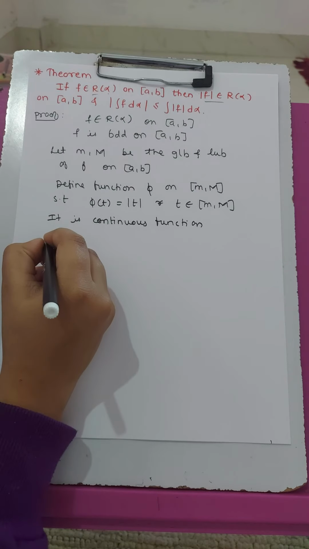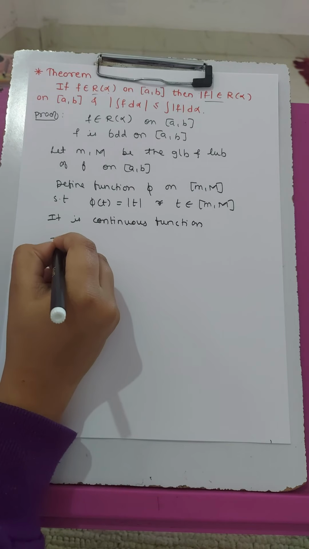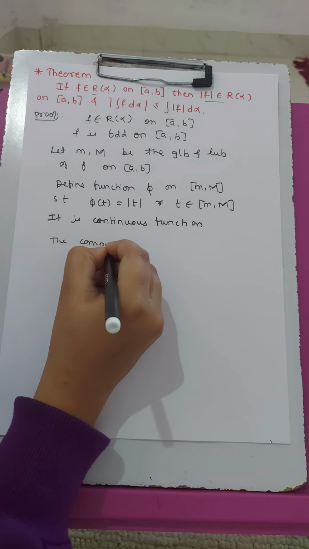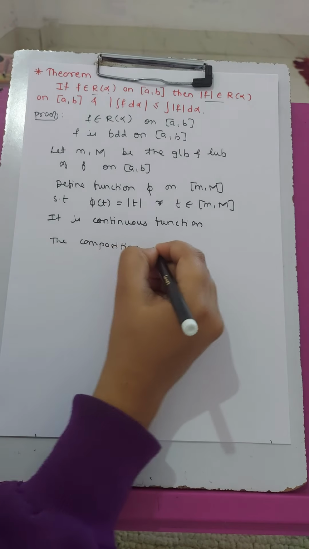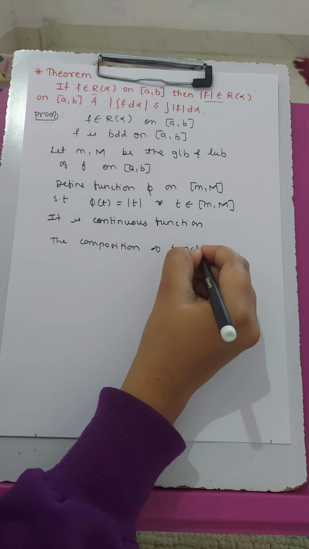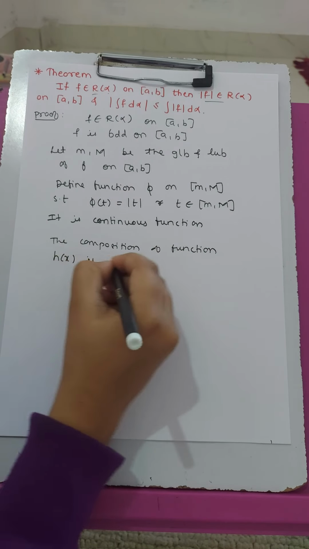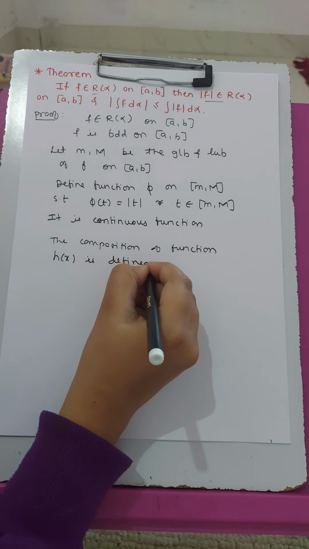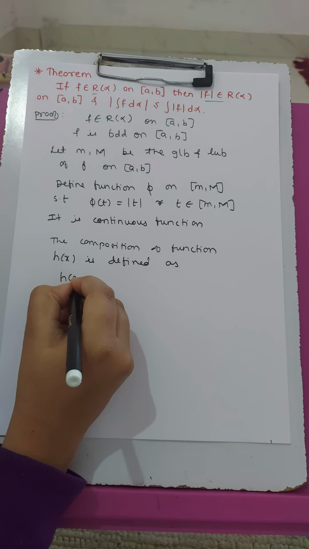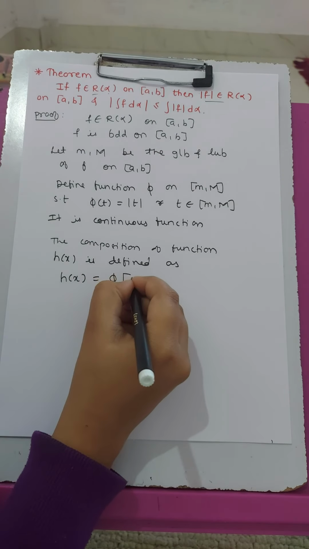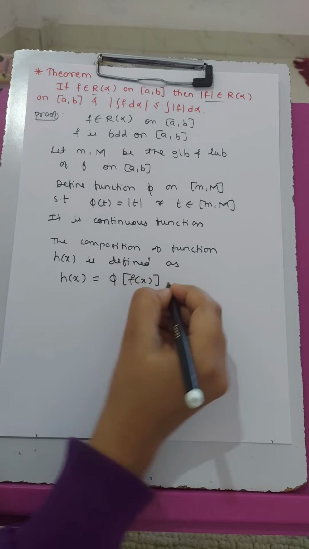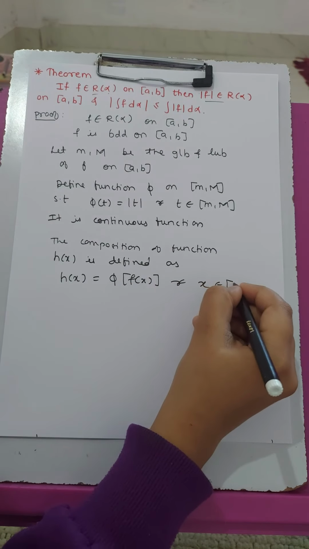So the composition function h of x is defined as h of x is equal to phi of f of x for x belongs to AB.